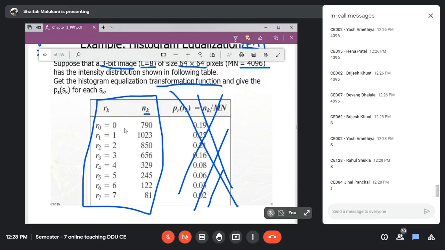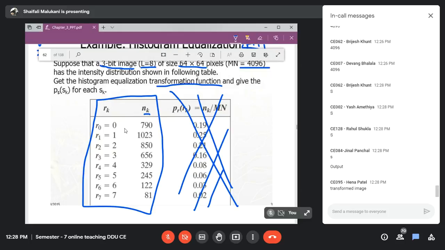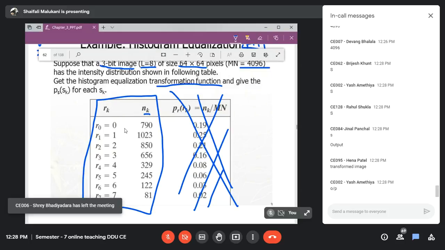R is input, then what is S? It is the output image. Yes, it is the transformed image, and that is a question to you. The transformation function means the transformed image is a question to you. Okay.